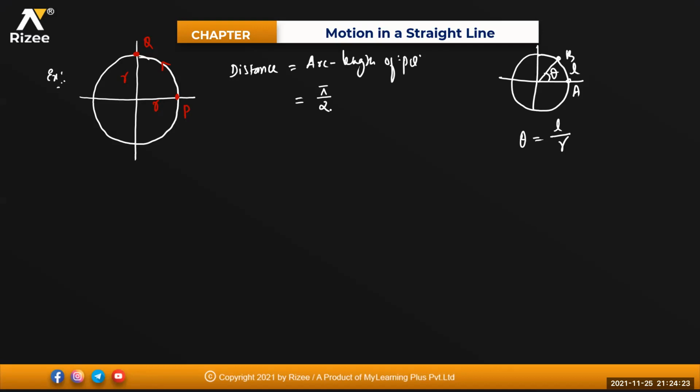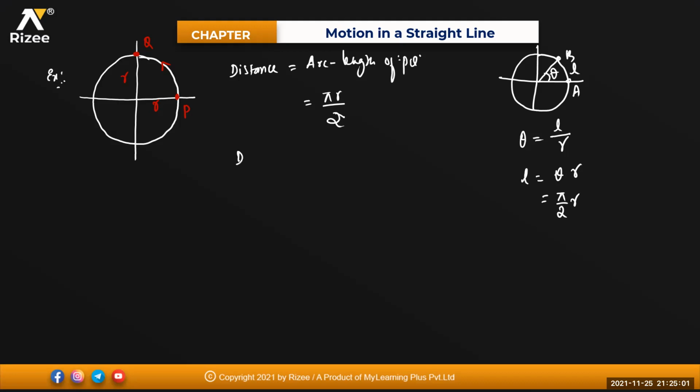So I'll write here right now in detail. Theta will be equal to arc length L divided by R, so L is equal to theta into R. What is theta here, beta? 90 degrees, that is in radians pi by 2, into R. So distance will become pi R divided by 2. Clear? So distance will be equal to pi R divided by 2.